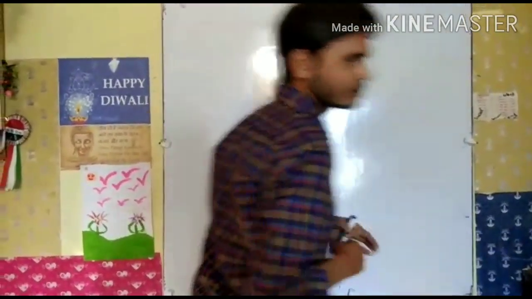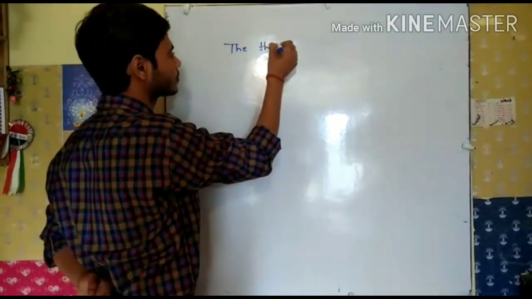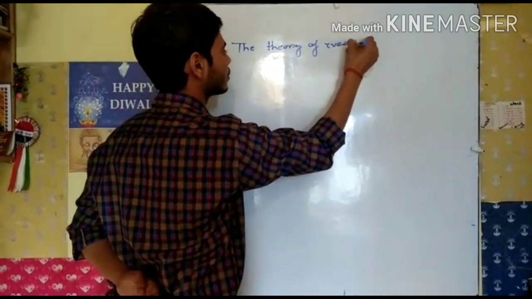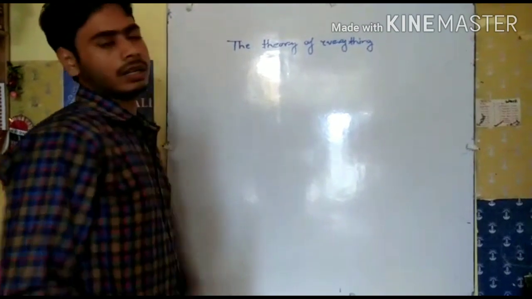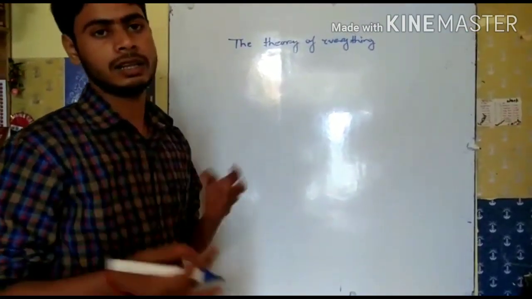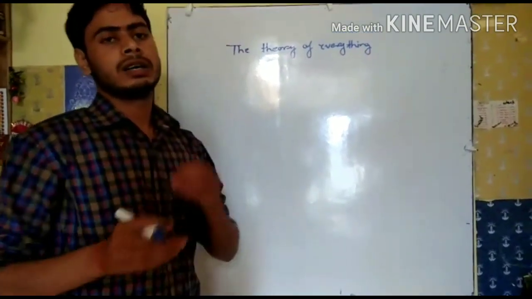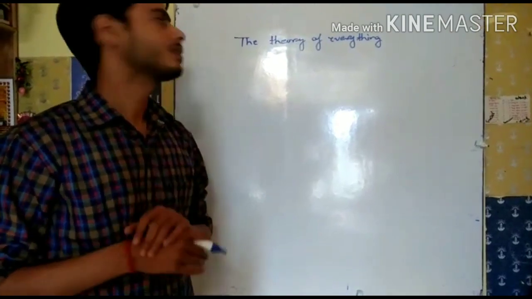What is the name of the book? The Theory of Everything, which is written by Stephen Hawking. What did Stephen Hawking say? Stephen Hawking said that all the laws given by the scientists are the best, and we give to the world a single law by which we can describe everything.